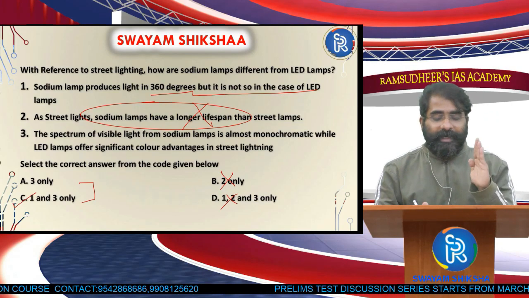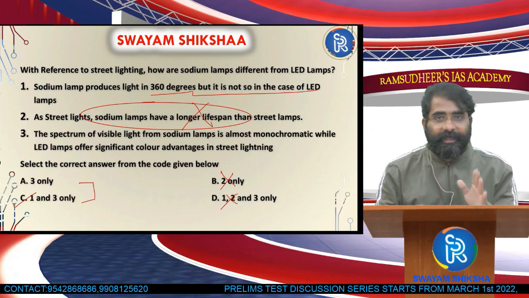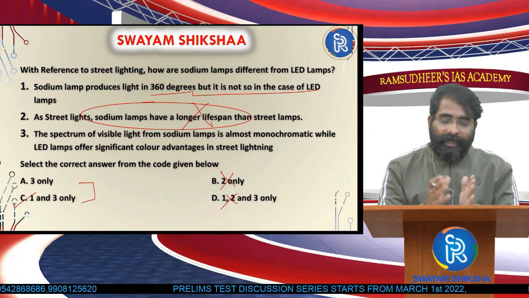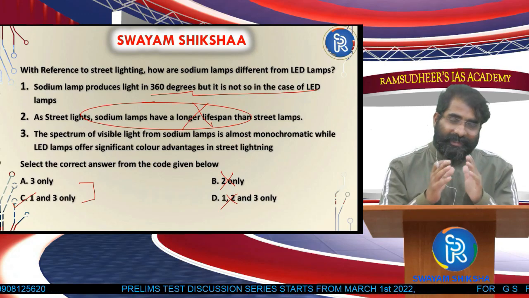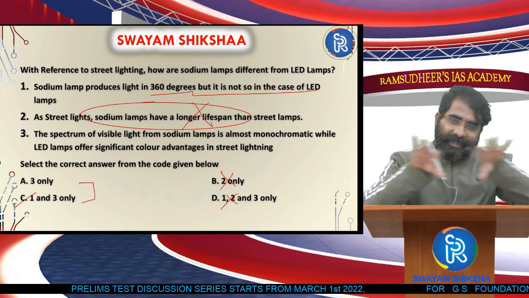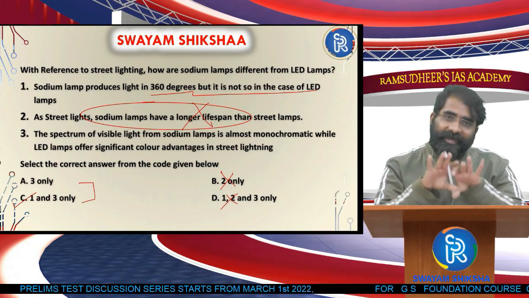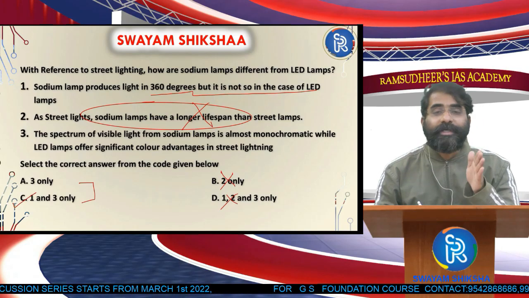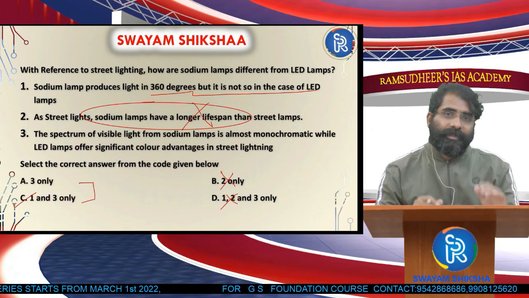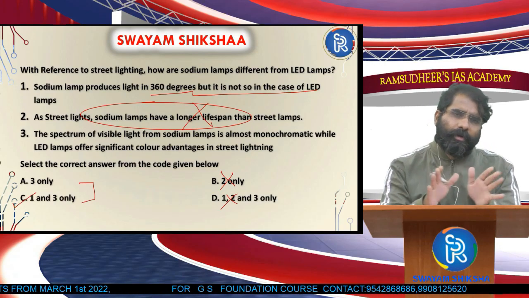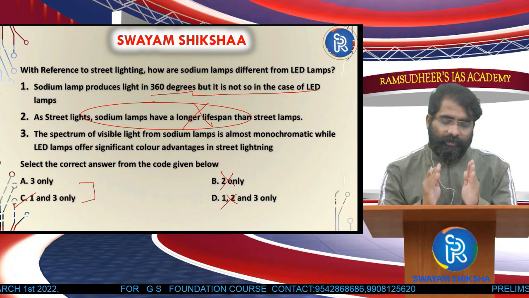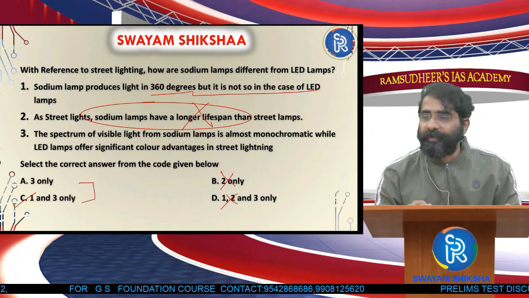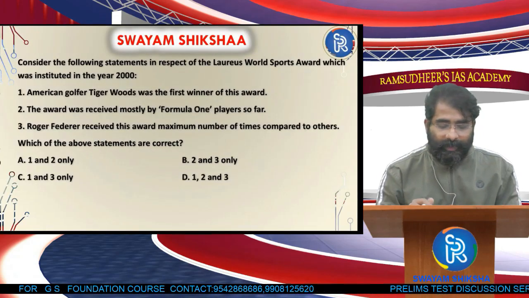So, sodium light produces light in 360 degree, and that does not mean it is an advantageous thing. In 360 degrees, the energy is getting dissipated. The wastage is high. And not so in case of LED. So, this is how you will think. Of course, this is not pure elimination, but you should do this question step by step. Okay, so now let's go to the next question.